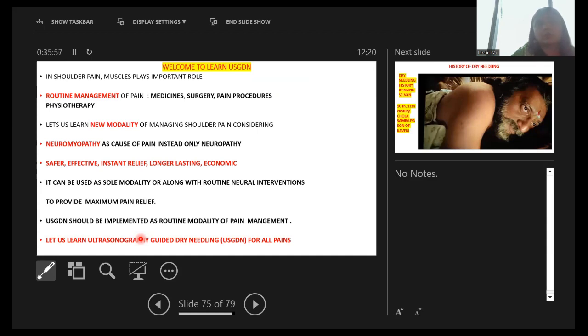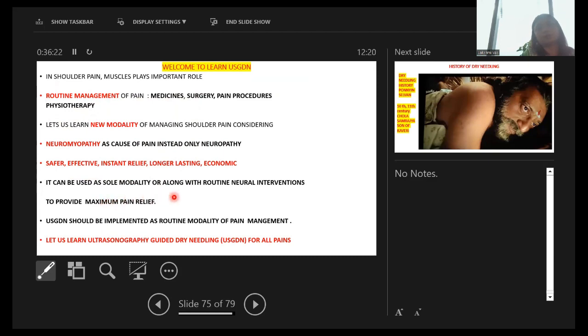So my dear friends, you are all welcome to learn USGDN. In shoulder pain, muscles play an important role. Routine management of pain is with medicine, surgery, pain procedures, and physiotherapy. But let us learn a new modality of managing shoulder pain, considering neuromyopathy as the cause of pain instead of only a neuropathy, because this is safer, effective, instant relief, longer lasting, and economic.